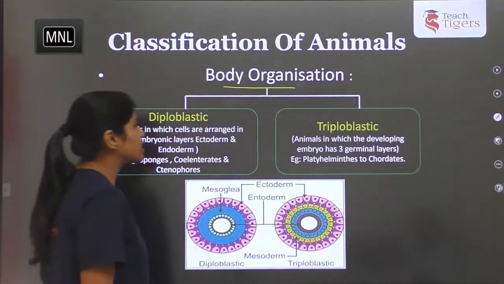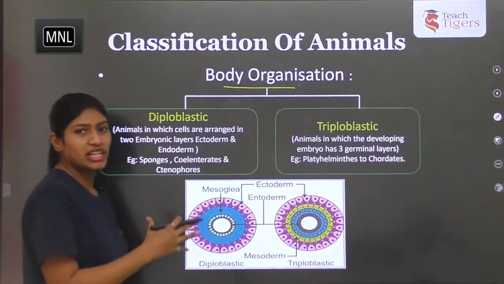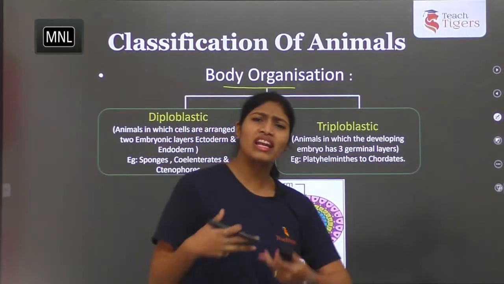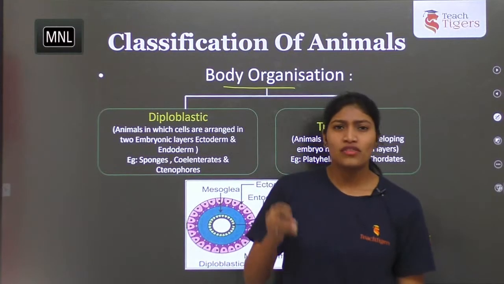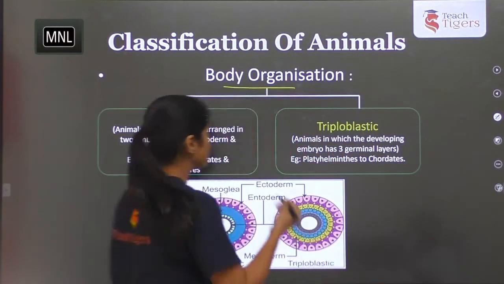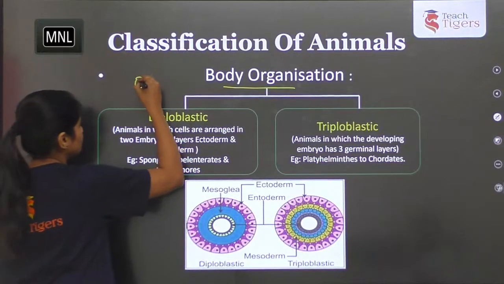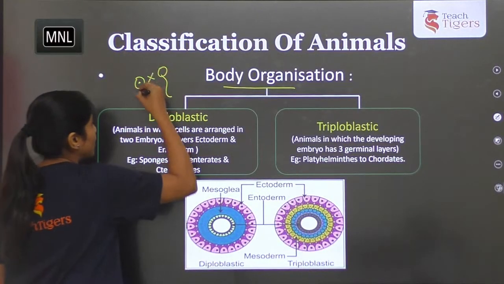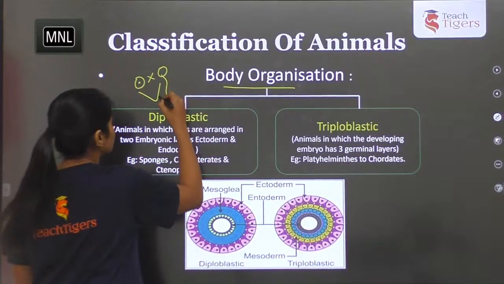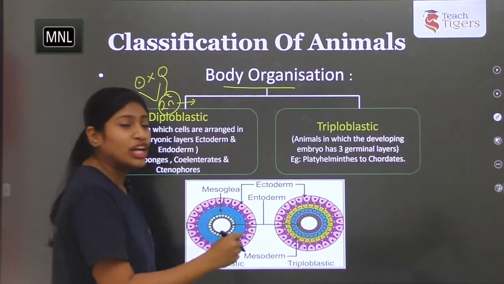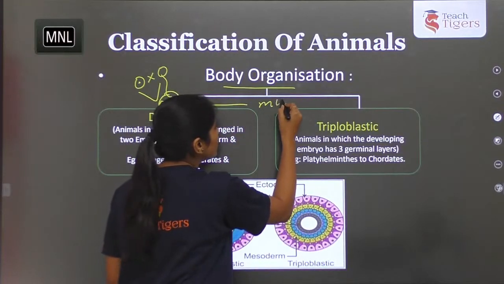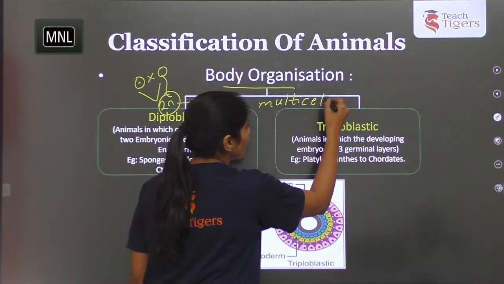So body organization, if you take the organization of the body into germ layers, also known as dermal layers. So how are these germ layers actually formed? When you take the fertilization process, at the time of fertilization, egg and sperm, when they fuse, they give rise to what? Zygote. So the single-celled zygote is going to become a multicellular organism.